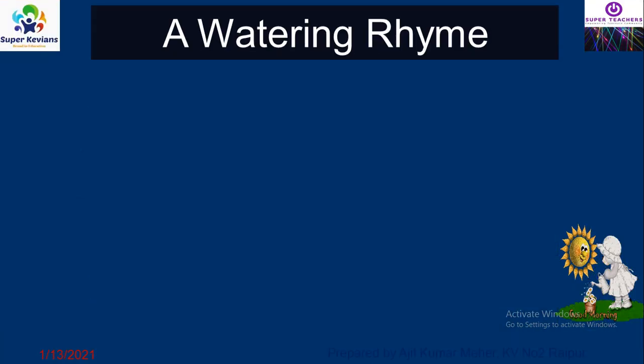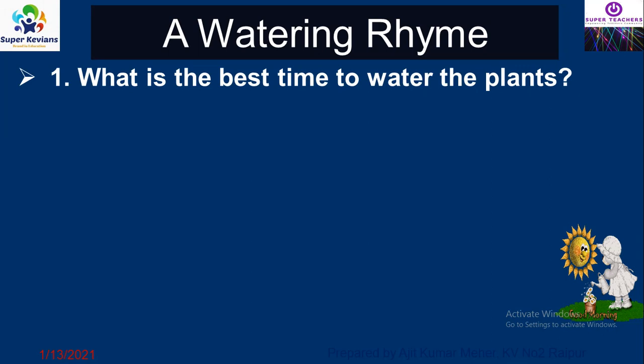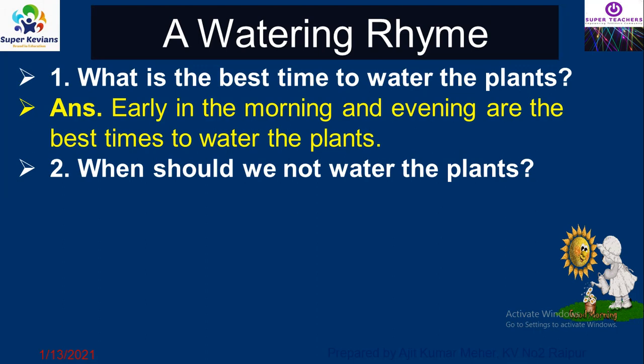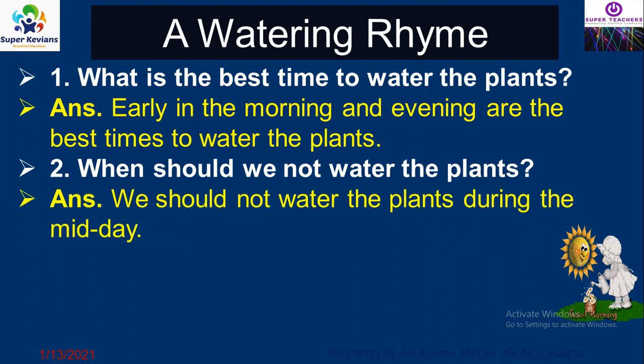In the first section, the question is, what is the best time to water the plants? And the answer is, early in the morning or the evening are the best time to water the plants. You should always water in the morning or in the evening. When should we not water the plants? We should not water the plants during the midday, in between the noon hour.